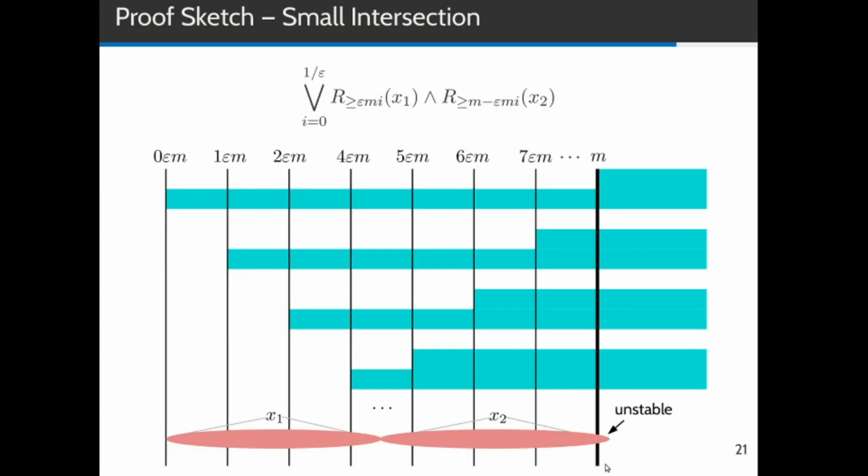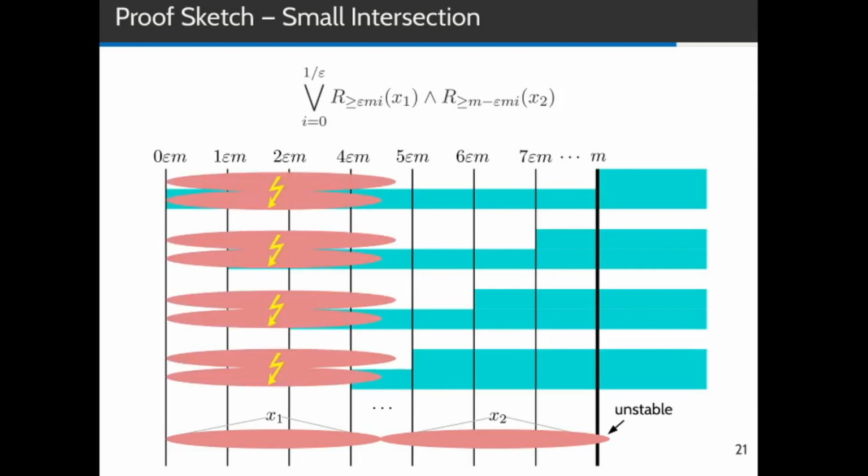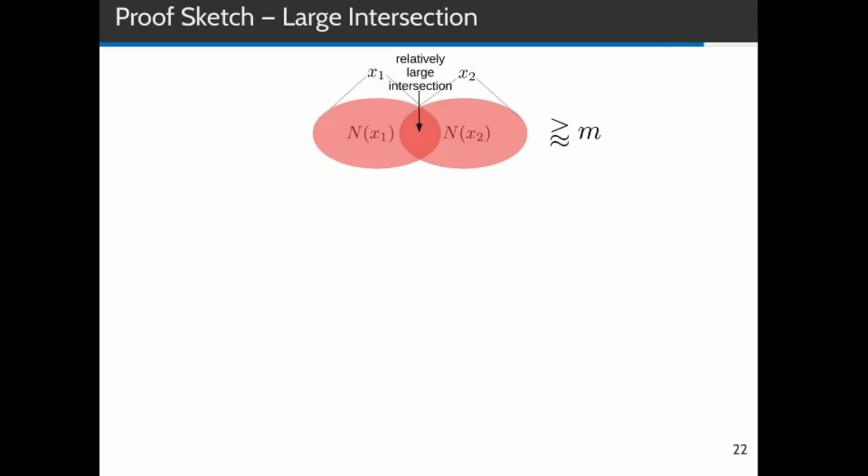Then we're in unstable territory, because if we increase m just a little bit, then suddenly the yes instance becomes a no instance. And we notice that in this case the formula may make mistakes, because no matter how we align these two neighborhoods, they will be rejected by the formula. But this is something that we can deal with, because we're allowed to return "I don't know" if the situation is unstable.